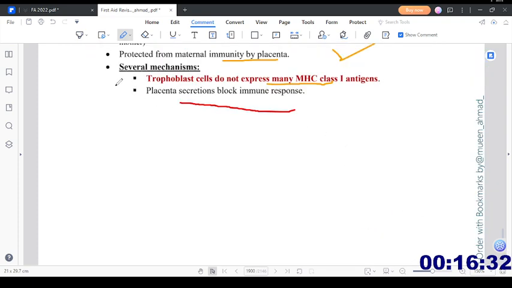So these are two mechanisms. The trophoblastic cells, they don't have MHC class 1. So if there are no MHC class 1 at all, immune surveillance mechanisms won't be able to recognize them. Secondly, the placenta secretion block the immune response.